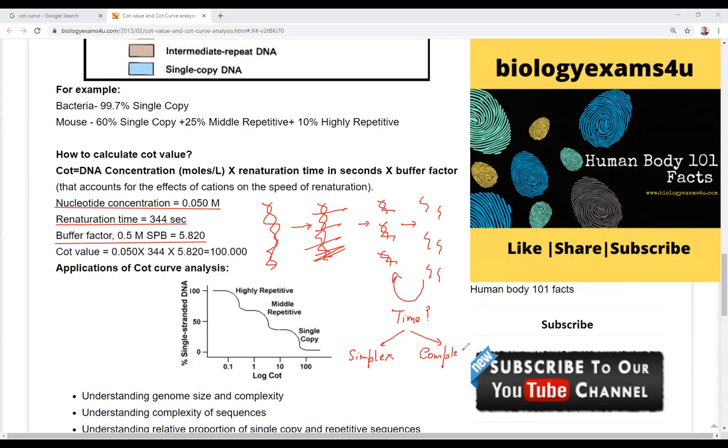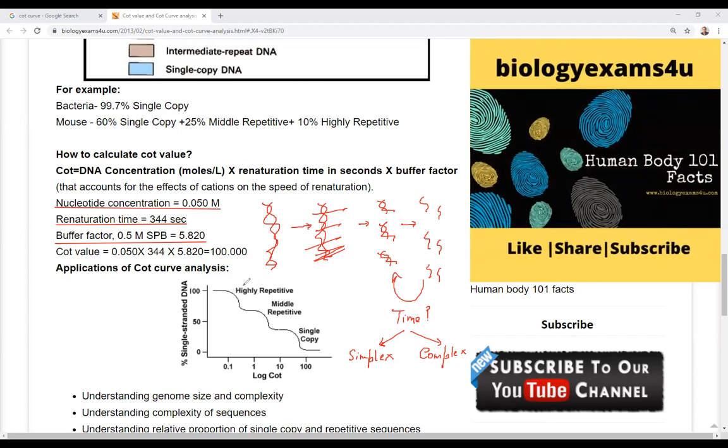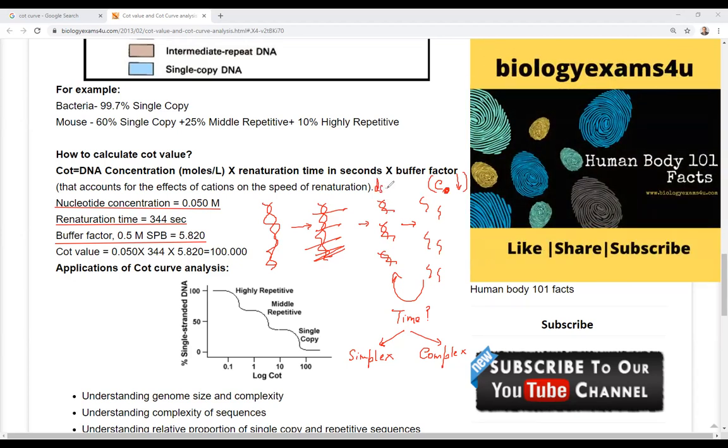सर अगर सिंगल कॉपी का रीनेचुरेशन डिक्रीज होता जाएगा तो डबल स्ट्रैंडेड का रीनेचुरेशन इंक्रीज हो जाएगा ना. सिंगल स्ट्रैंडेड डीएनए का कंसंट्रेशन डिक्रीज होगी ना. This is the concentration of single stranded DNA, C naught. Then when it becomes equivalent to double stranded, what is going to decrease? C naught is going to decrease. The concentration of the single stranded DNA is going to decrease, and the concentration of double stranded DNA is going to increase.